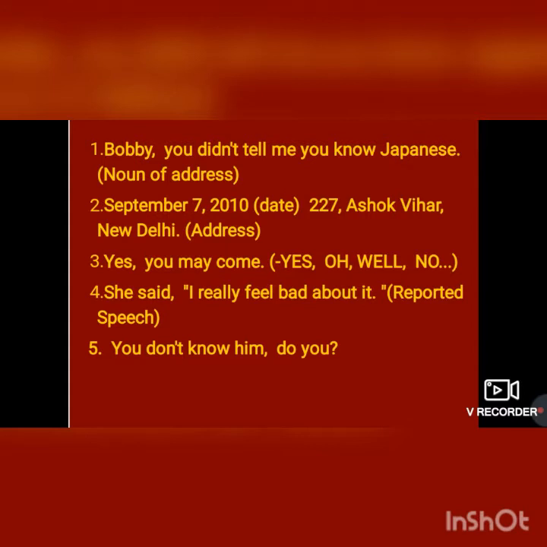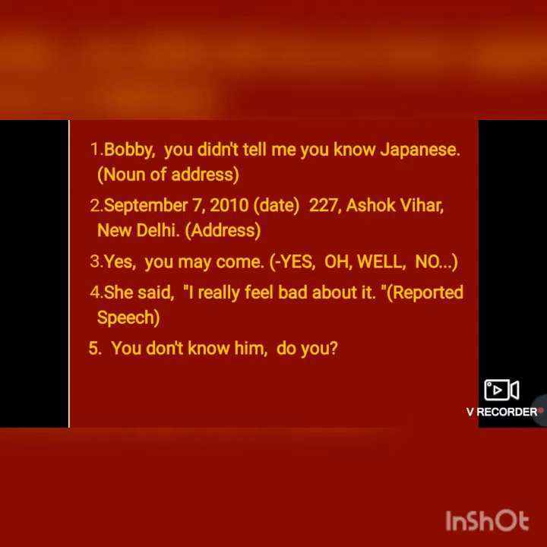Now second is September 7, comma 2010, right? This is a date, and 227, comma Ashok Vihar, comma New Delhi, right? So this is an address, you can see, right? So comma is also used to separate the parts of date and address.